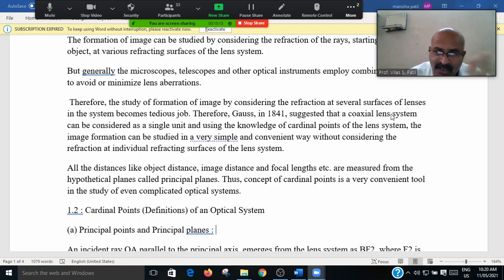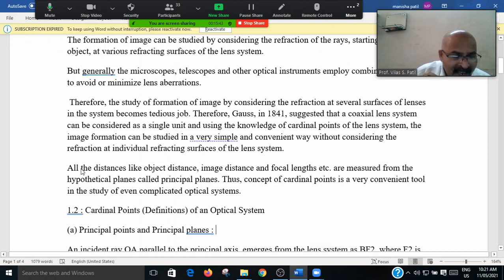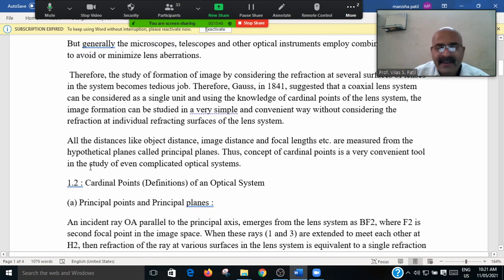We know that there are three pairs of cardinal points, or six cardinal points in total. According to these cardinal points, he gave a simple and convenient method to study the refraction of light through the coaxial surfaces of the lens, and according to that, we can get the different magnification or the optical power of that instrument.